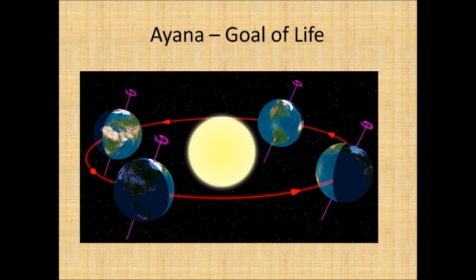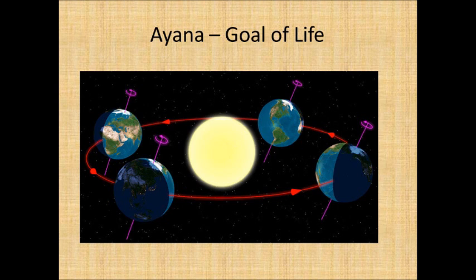Thus, the concept Uttarayana means the sun wants to go up and it reaches its destination in summer solstice. That means that from winter solstice to summer solstice, the sun is in an upward direction movement. When is winter solstice? Winter solstice was on December 22nd. Now, first I'm telling you the astronomical facts and then I will bring in philosophy.